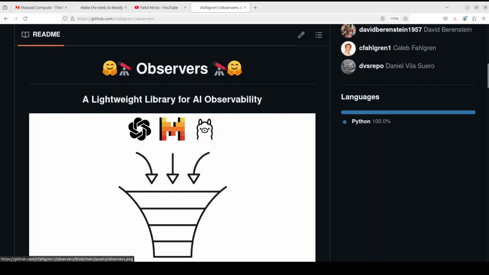Now, if you don't know what observability means, it is the ability to understand the internal state and behavior of a software system. It could be your AI powered application, it could be microservice architecture, it could be serverless. As long as you analyze its external outputs, inputs, and behaviors, and involve collecting and analyzing various types of data, including logs, metrics, and traces, to gain insights into the system's performance, that means you are doing observability.